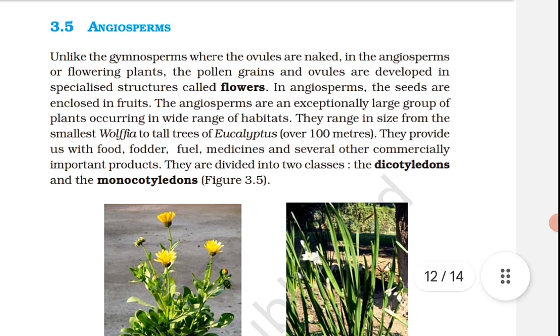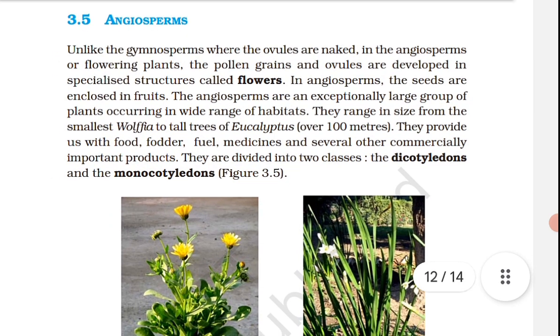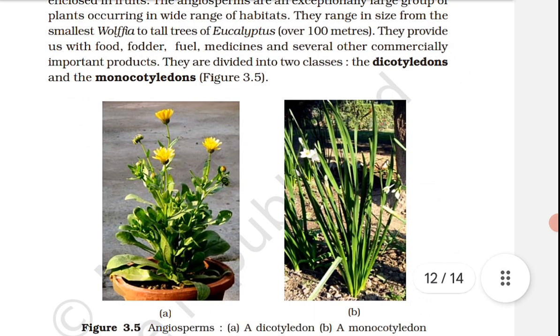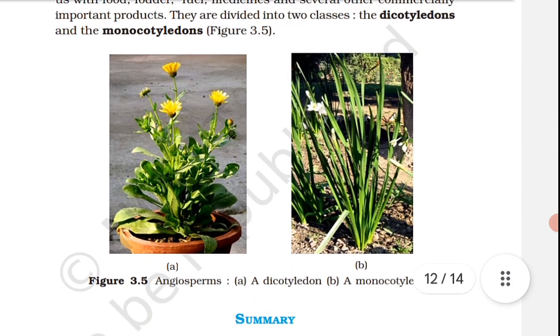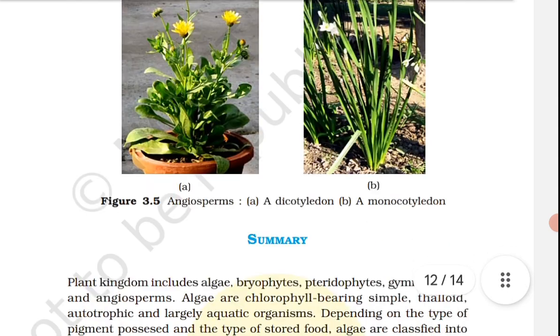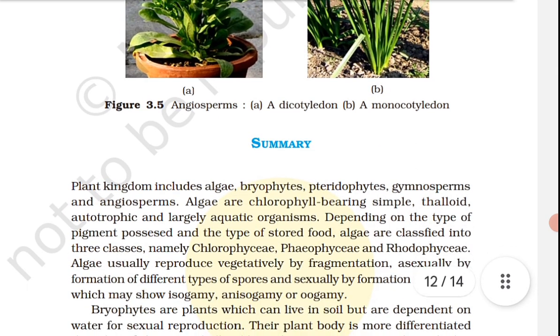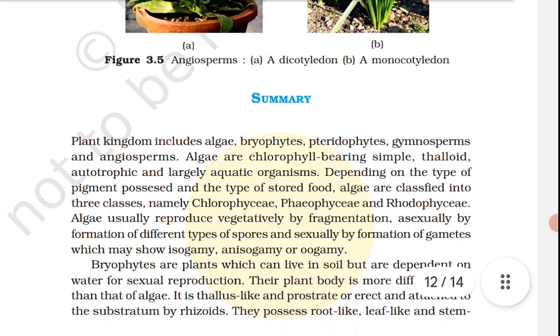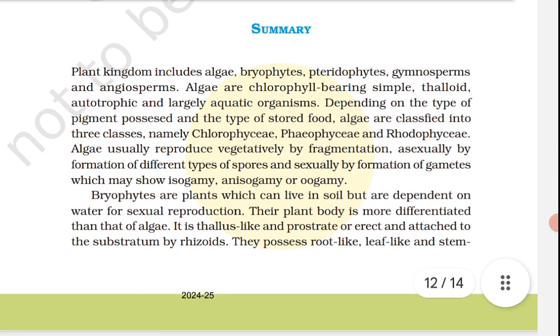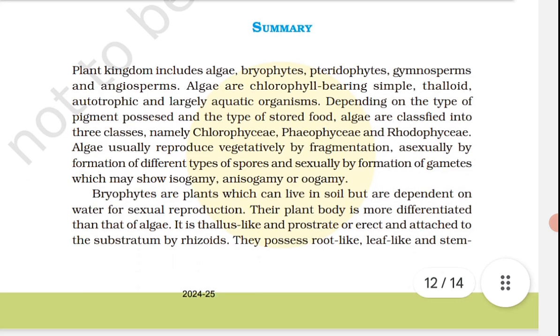Bryophytes are the plants which can live in soil but are dependent on water for sexual reproduction. Their plant body is more differentiated than that of algae. It is thallus-like and prostrate or erect, and attached to the substratum by rhizoids. They possess root-like, leaf-like and stem-like structures. The bryophytes are divided into liverworts and mosses. The plant body of liverwort is thalloid and dorsiventral, whereas mosses have an upright, slender axis bearing spirally arranged leaves.